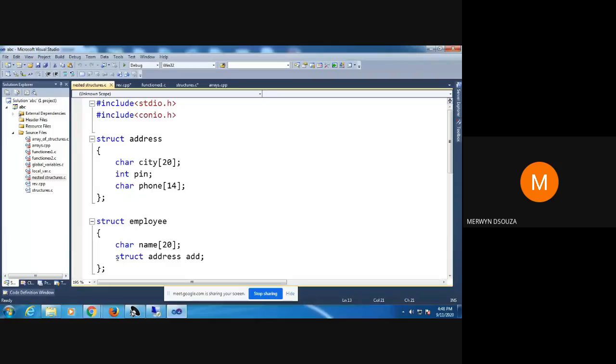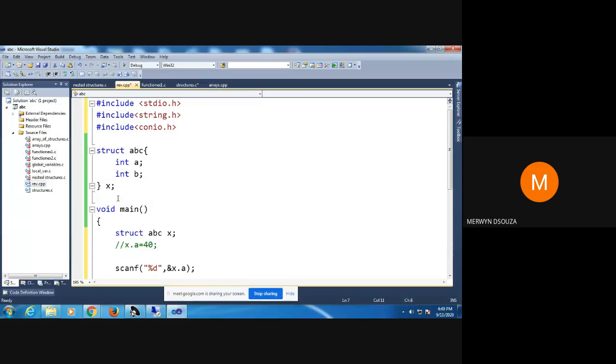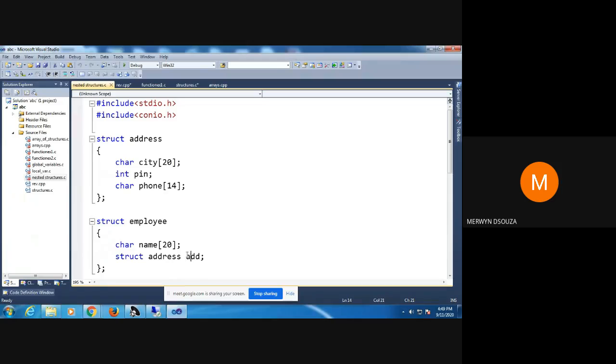Yes, correct. You can see this employee is having 2 members. But the second member here, what does it look like? The second member, add, is a variable of struct address. Just like how here we were declaring a variable of this type, here I've declared a variable add of this type, struct address. But when I've declared the variable, I've declared it as a member of this structure employee.